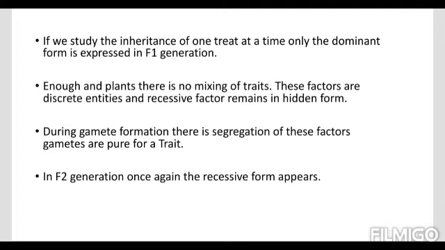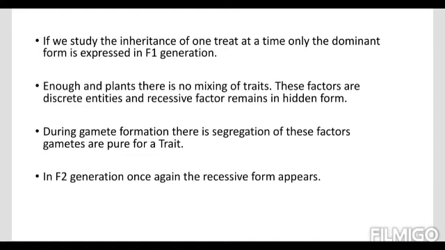Mendel chose the characteristic height for his study, and he observed that crossing a pure tall plant with a pure dwarf plant results in only tall plants in the F1 generation. This means the gene for tallness is dominant and always expresses itself, and the gene for dwarfness is recessive. In the F1 generation, all plants were tall.